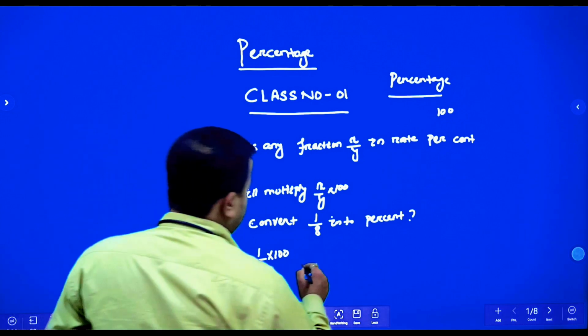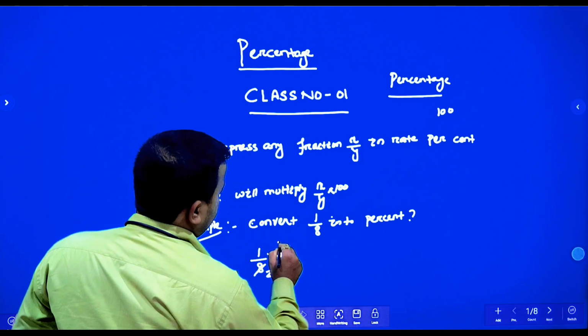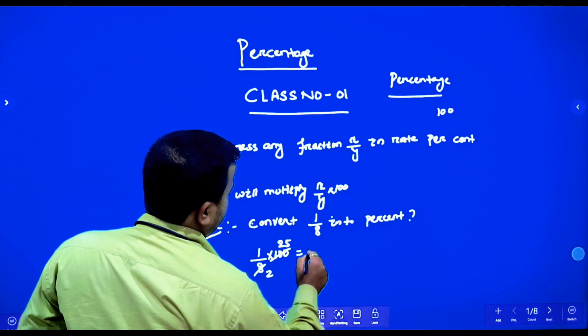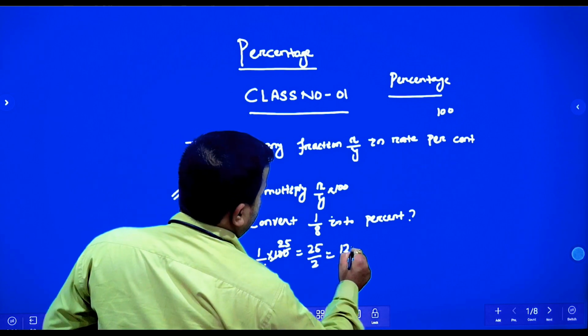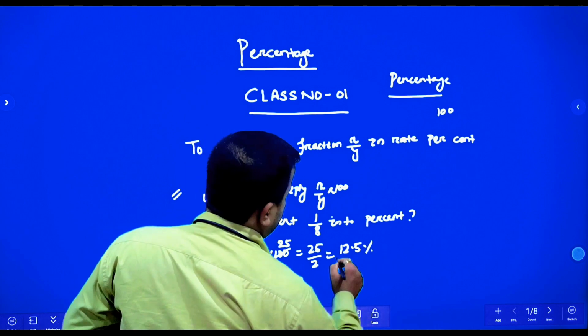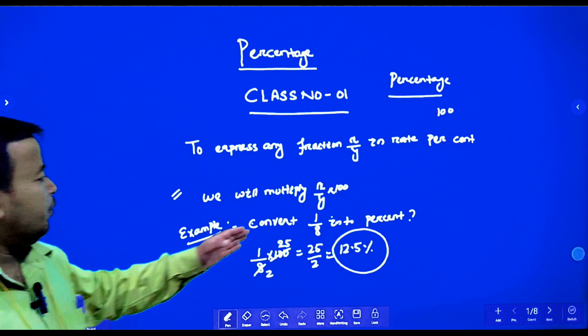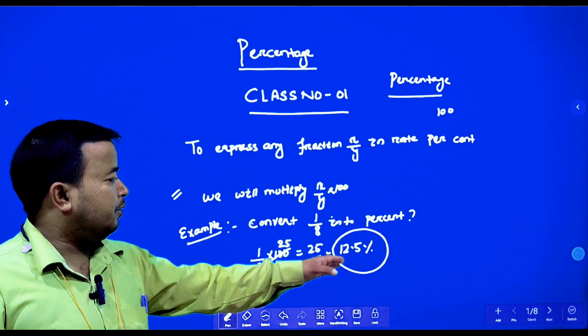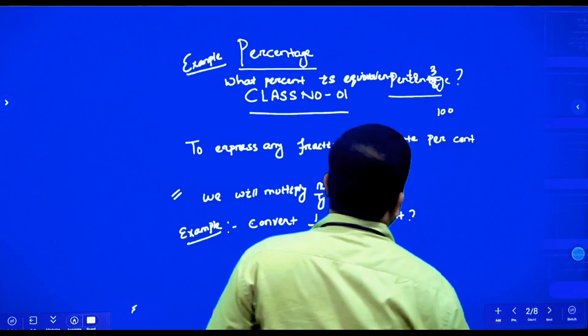Okay. So how much is this one? 25 by 2 is equal to how much? 12.5%. So answer is this one. So if we convert 1 by 8 into percent, the percent will be how much? 12.5%. Okay. So let's take another example.